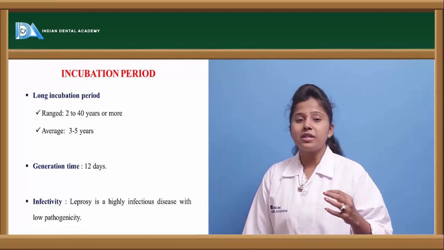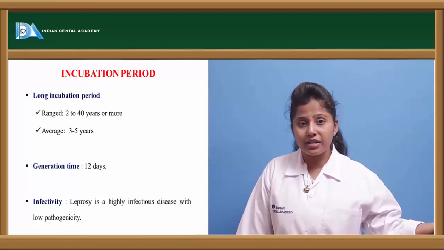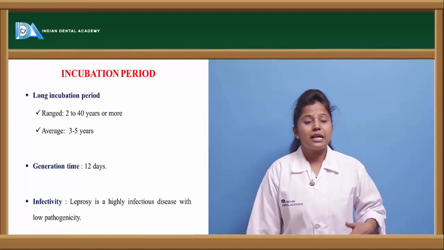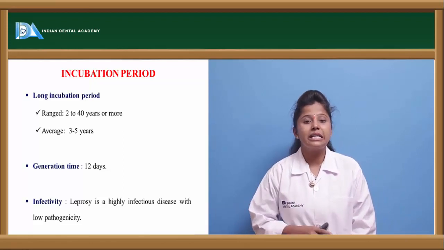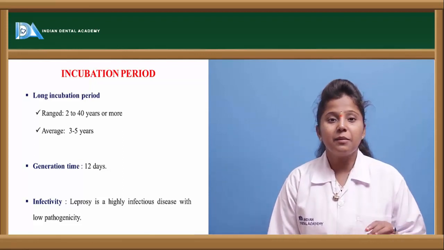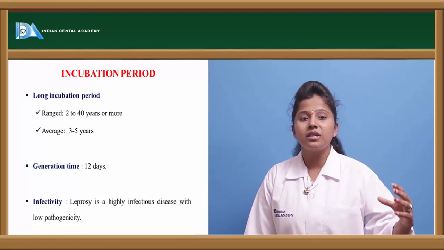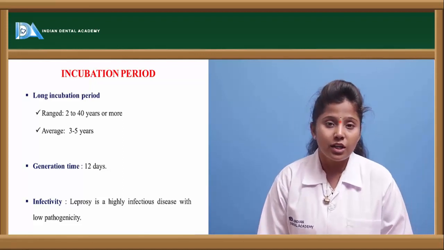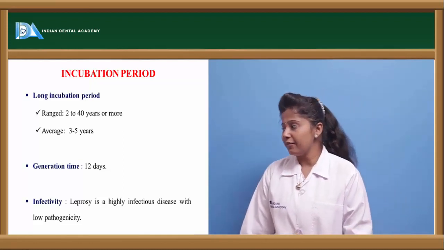So if the bacteria is entering into the body, after 3 to 5 days it's showing its symptoms. In the meantime the bacteria will replicate heavily and it will spread all over the body. So we can't identify the bacteria until the incubation period. The generation time is nothing but the development of the next generation. The time gap between the existing and the development of the next generation is called generation time, and it's almost 12 days.